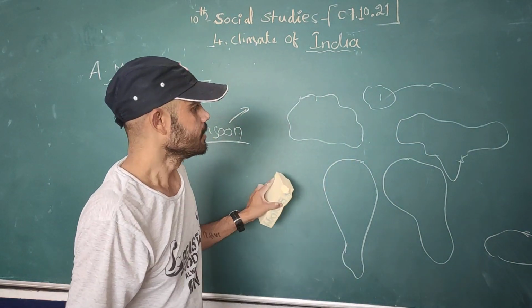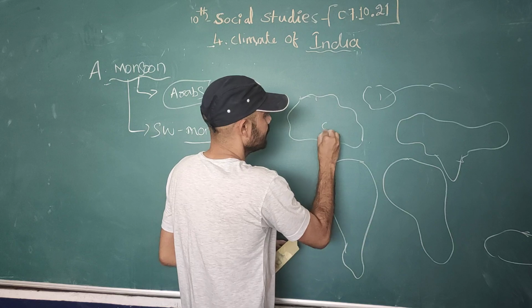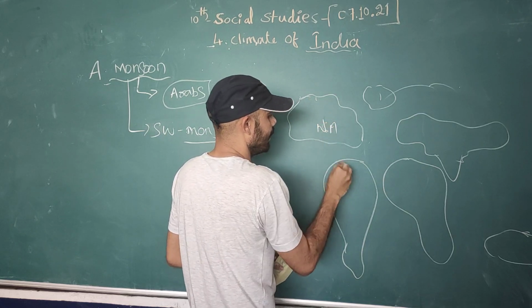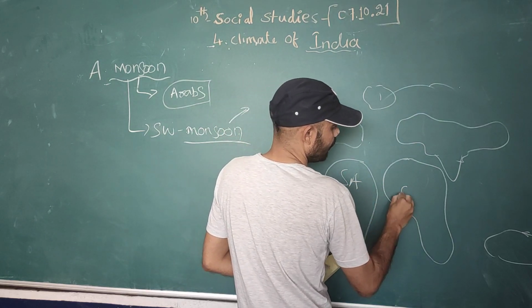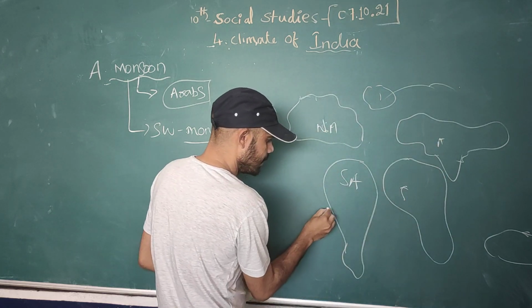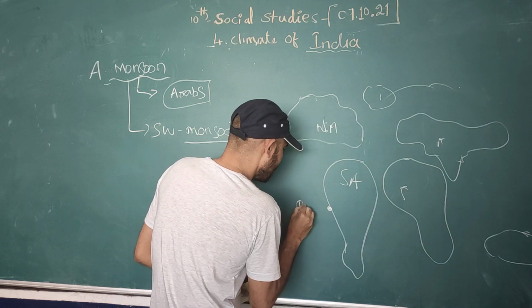Here are North America and South America, Africa and Asia. Here is a small country, Peru.